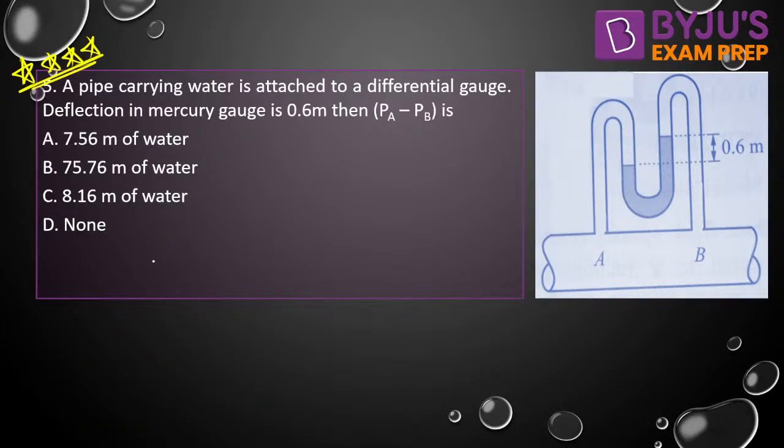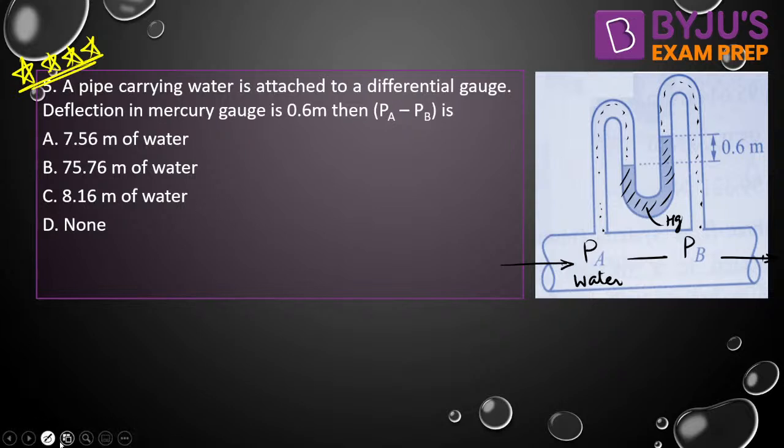So how to write the pressure equation? Before writing it, let us assume the pressure at A and pressure at B. Let me call the pressure at A as PA and the pressure at B as PB. The fluid flowing is water, that is given, and the manometric fluid is mercury, that is also given. A pipe carrying water is attached to a differential gauge. So up to this point there is water. Water will enter into limb 1 like this, and in the other limb also water will enter. And this is the manometric liquid, that is mercury. The deflection of manometric liquid is 0.6 meter.